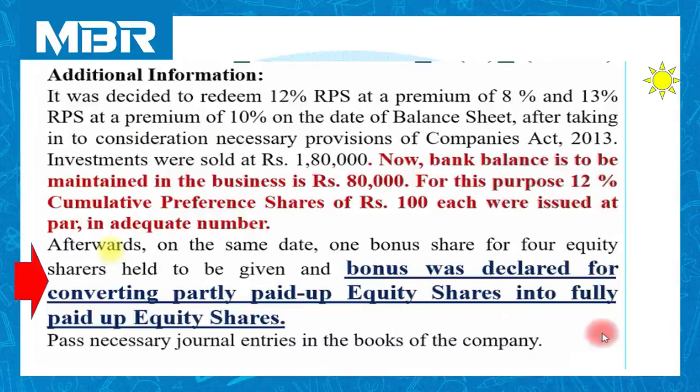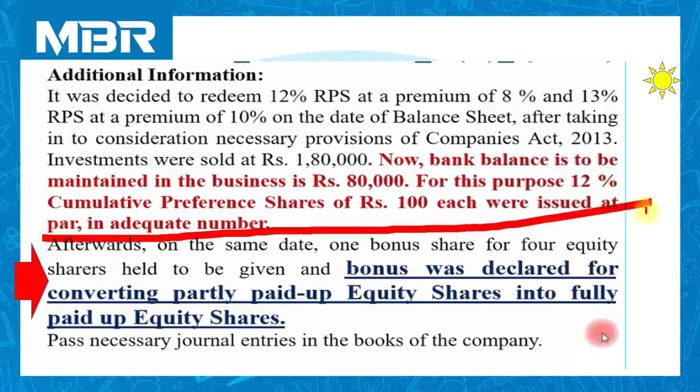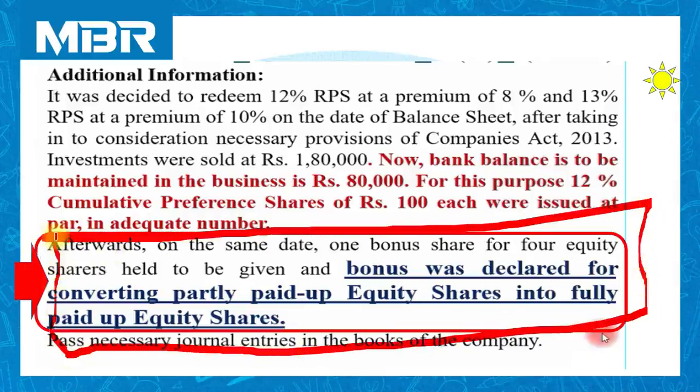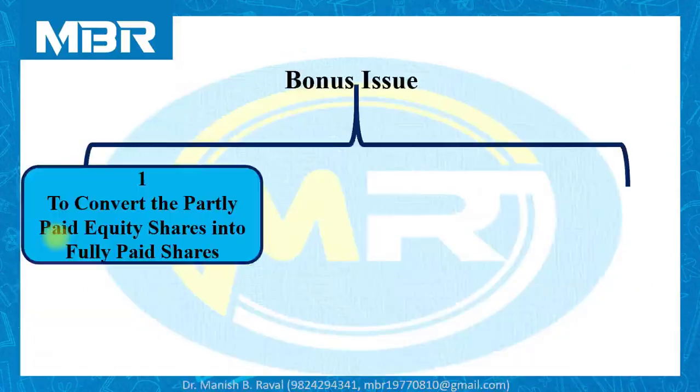Now, the most important part of this particular question, which I have discussed even in a previous session. Here, the company is required to issue bonus, but the bonus is divided into two parts.